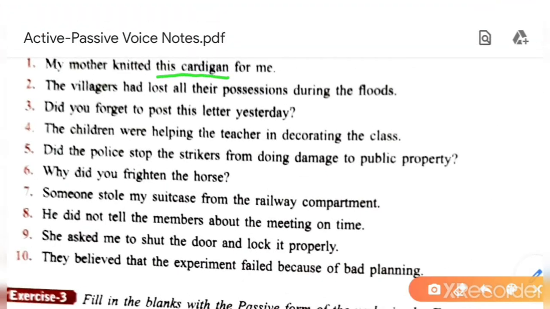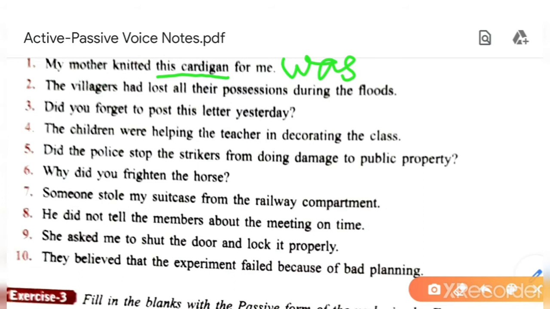This cardigan. Okay. The sentence will start with this cardigan. Now as it is past tense, we have to use was or were. Because it is singular, so we use was. This cardigan was. Now third form is knitted only.